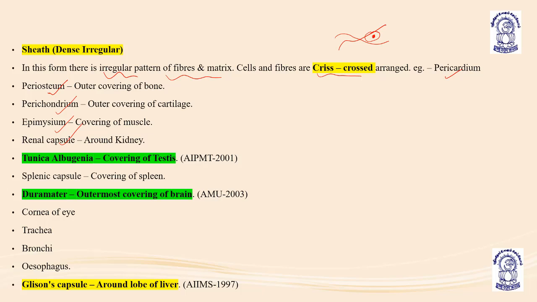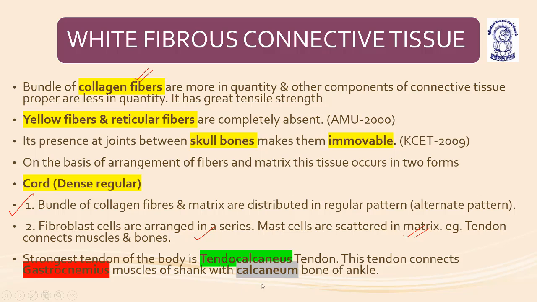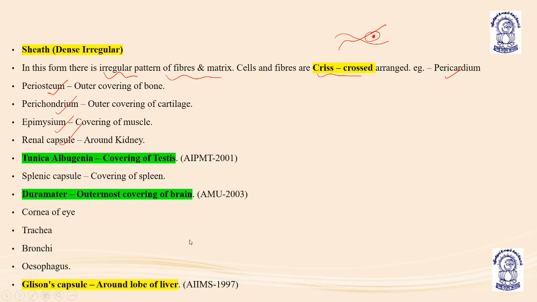So dense regular and dense irregular. Please remember these two terms. Dense regular and dense irregular. Understood? Then cornea of eye and dura mater are also made up of dense irregular connective tissue. Splenic capsule also has dense irregular connective tissue. Cornea of eye, trachea, bronchi, esophagus, they all have dense irregular connective tissue. Glisson's capsule around the lobe of liver is also dense irregular connective tissue.